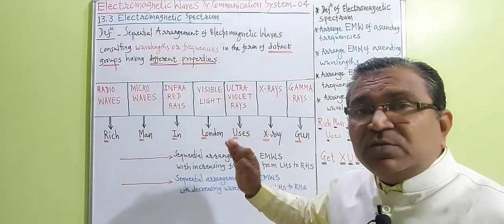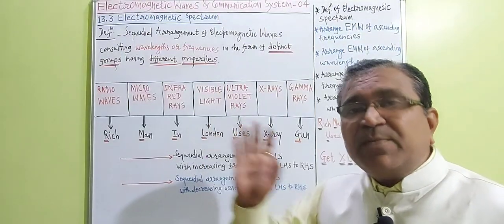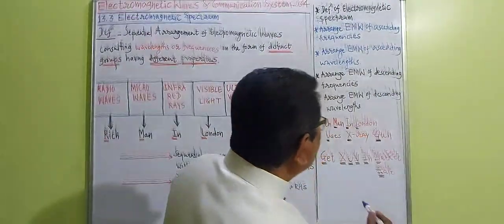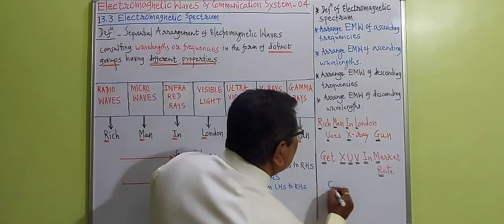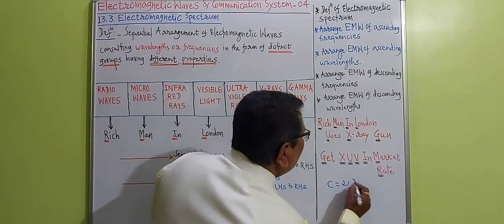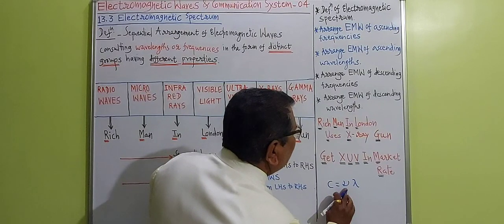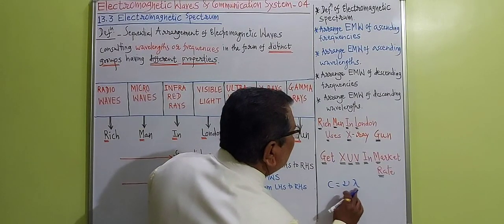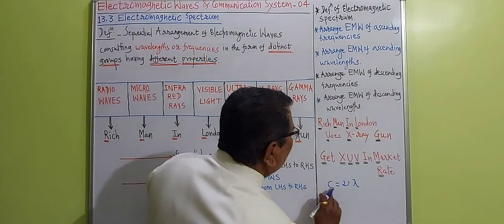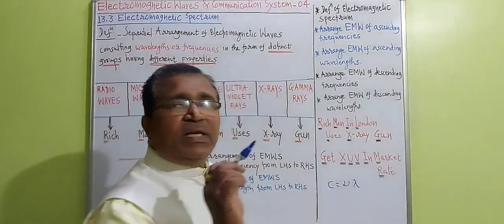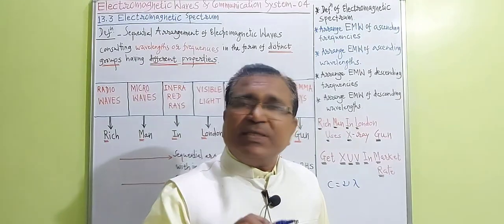So all electromagnetic waves are systematically and sequentially arranged with increasing frequency from LHS to RHS. We know c is equal to nu lambda. I will write here: c is equal to nu lambda, where nu is the frequency of the electromagnetic wave, lambda is the wavelength of the wave, and c is the velocity of electromagnetic waves in vacuum, or the velocity of light in vacuum, which is equal to 3 into 10 raised to 8 meters per second.